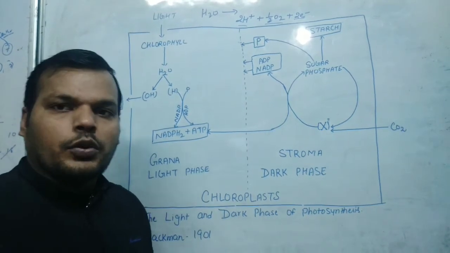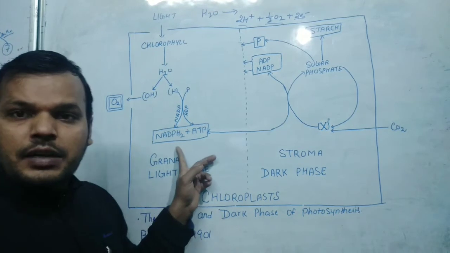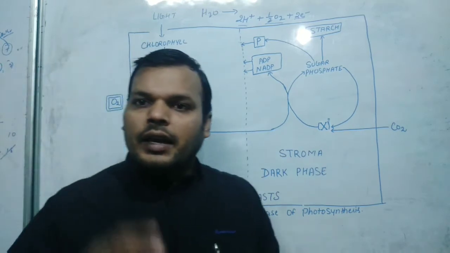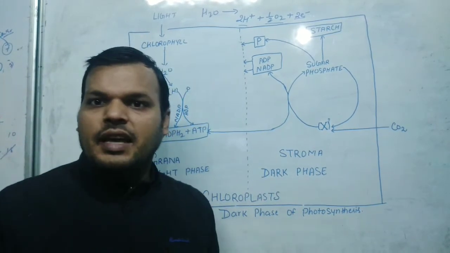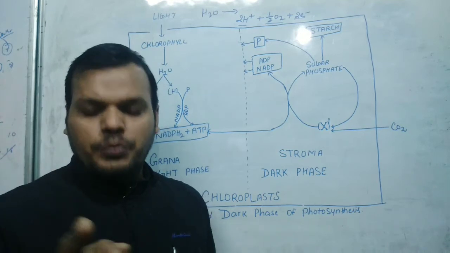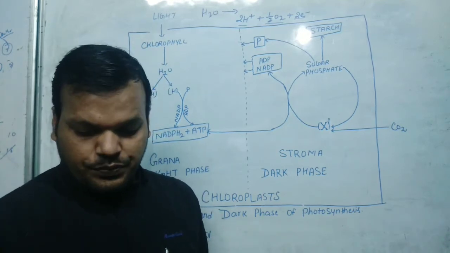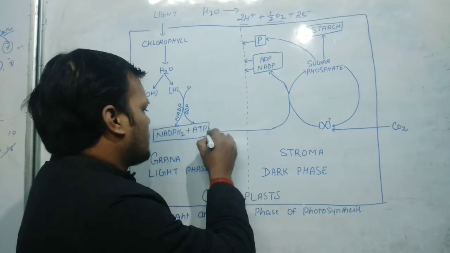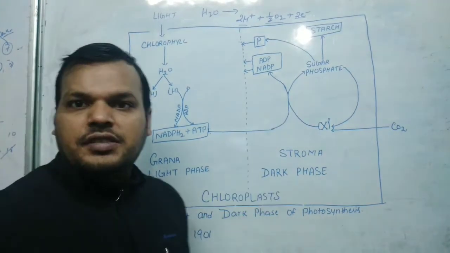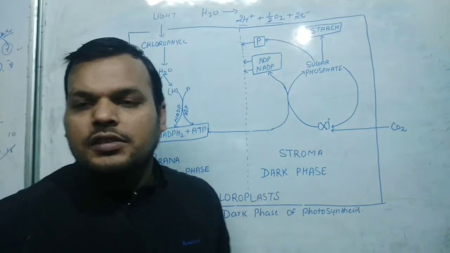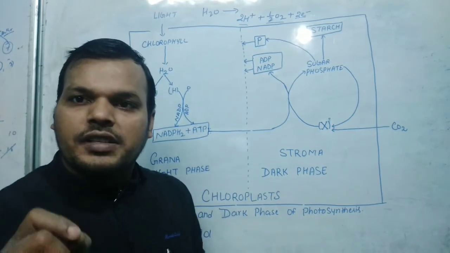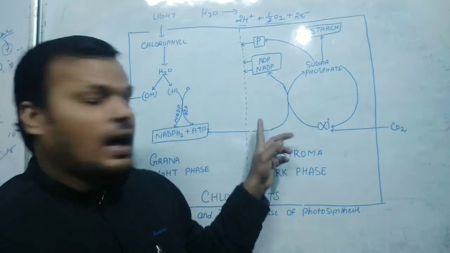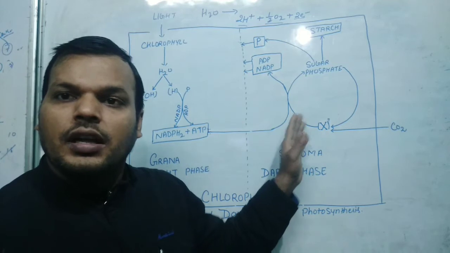Now you can see that in the light phase NADPH2 and ATP have been synthesized. They will go to the dark phase side, but the NADPH2 and ATP synthesized in the light phase are not going to be utilized in the dark phase. The question arises why? Because the dark phase is a very slow process. That's why it fails to use the NADPH2 and ATP produced during the light phase.